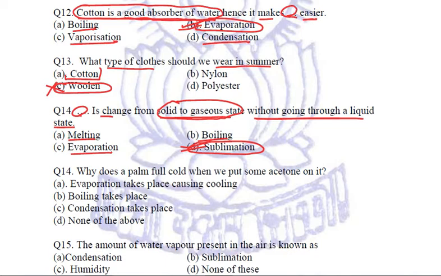Coming to the next question. Why does a palm feel cold when we put some acetone on it? When we put it on the palm, we feel the palm to be cold, because this acetone is going to absorb our body heat and is going to evaporate, causing cooling. This I already discussed in the previous class. The reason is, the very first, that evaporation takes place causing cooling. When we are talking about palm, boiling cannot take place, condensation cannot take place, right? It is the A part, evaporation.